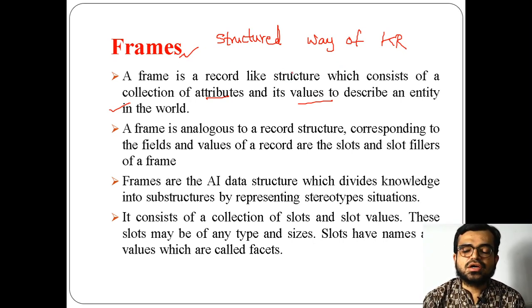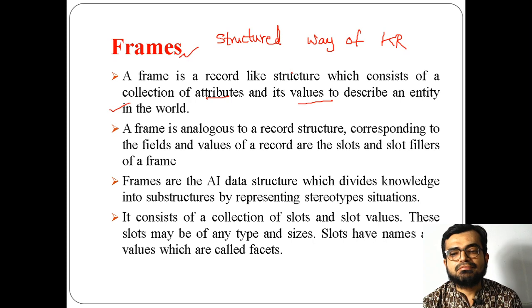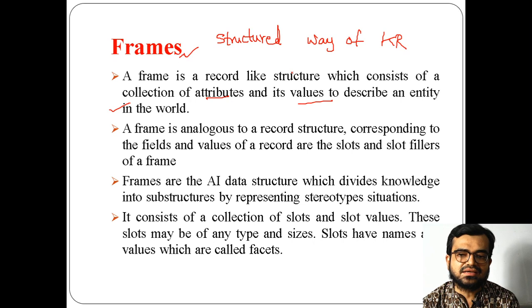Why? Because you are representing in a way where you merge the values with their attributes to form a single entity, and that entity you can connect with other entities by forming a network among themselves. So you can say that a frame is analogous to a record structure. How? Because it corresponds to the fields and values of a record, and the fields of a record are generally called slots. Here the fields are called slots and the values are called slot fillers.